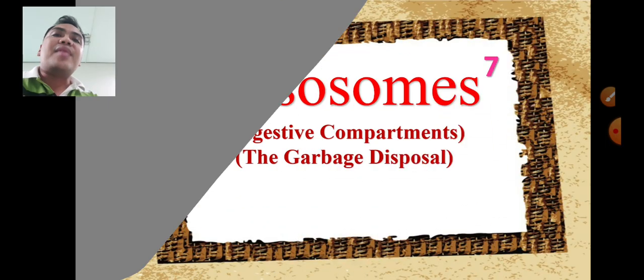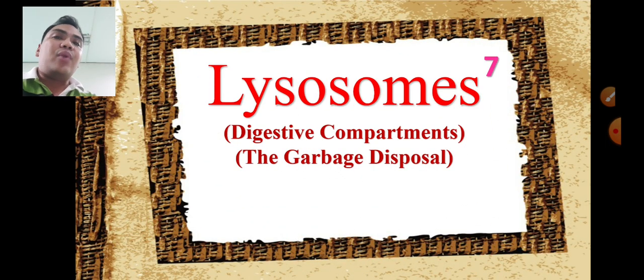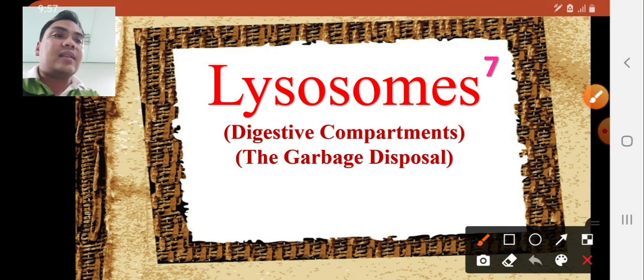So welcome to another video presentation in which we will discuss the next cellular structure of the cell. After we discuss the Golgi apparatus or the Golgi body, the next part of our discussion will be the lysosomes. Lysosomes are also known as the digestive compartments or the garbage disposal of the cell. So let's try to give an introduction about this cellular structure.